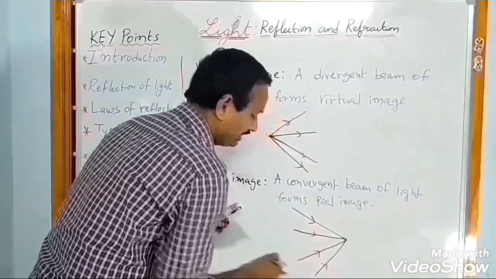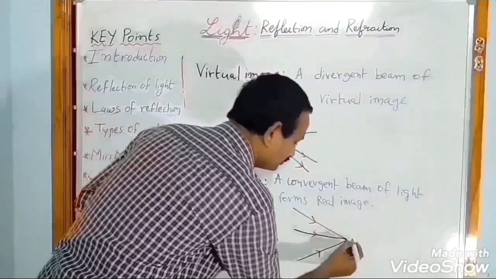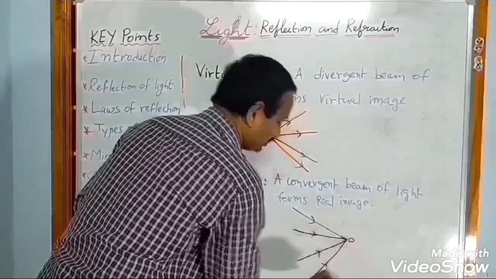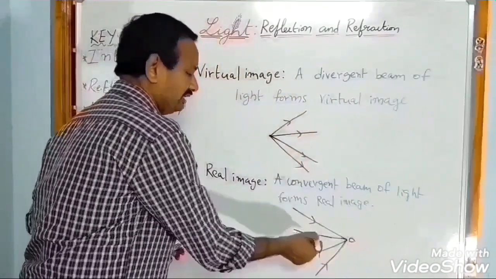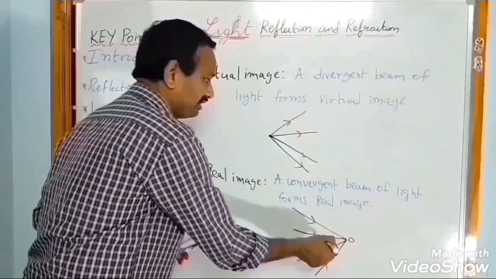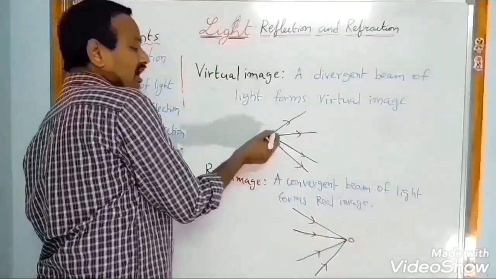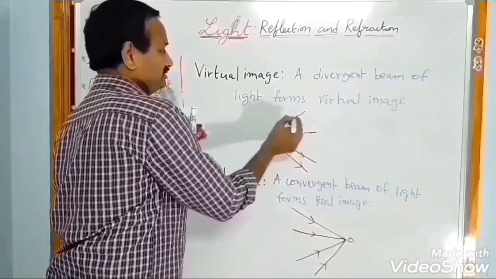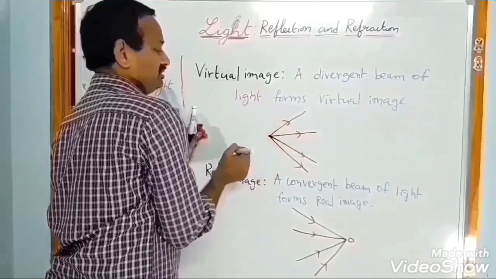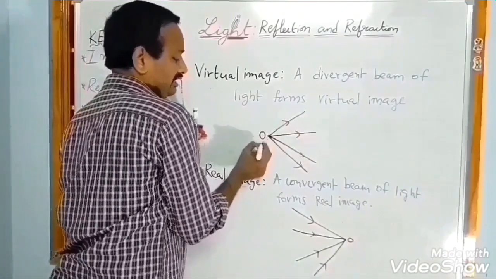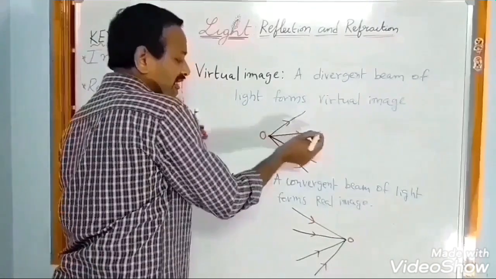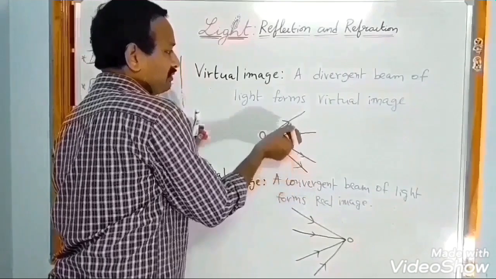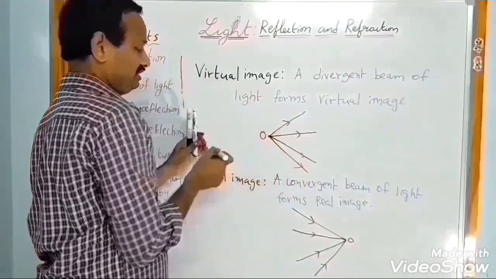See here, all light rays meet at point O. And if you observe here, all light rays travel from one point, such a beam of light forms a virtual image. See, all light rays travel from point O in different directions. Such a beam of light forms a virtual image.